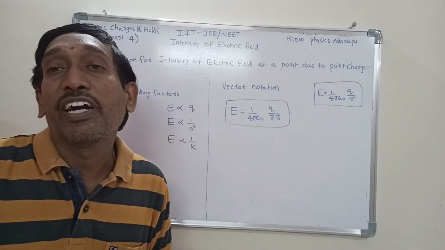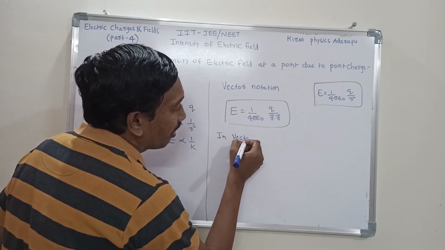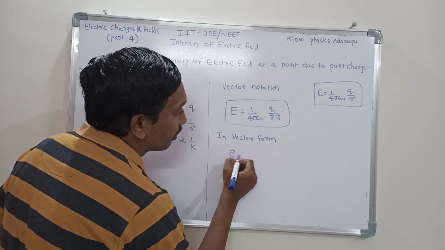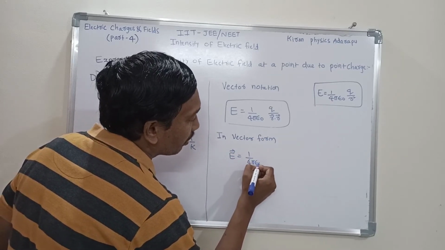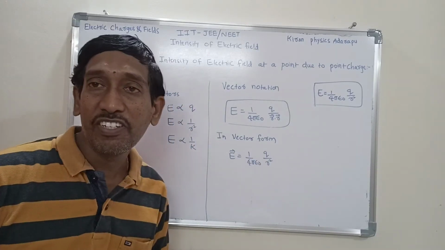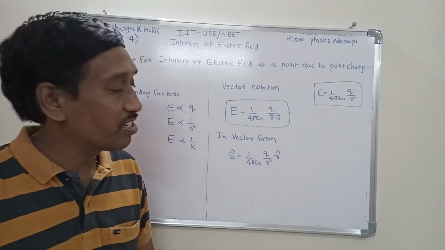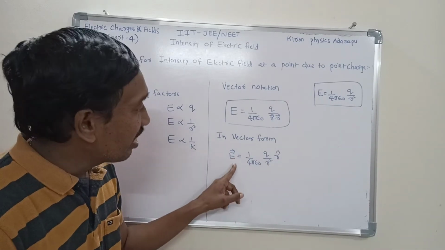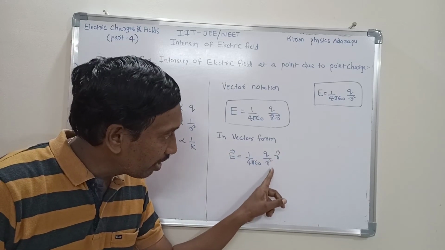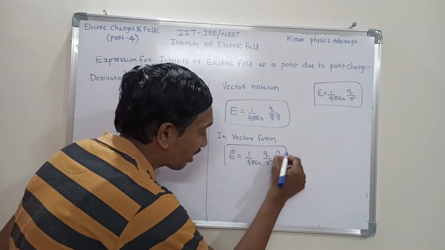Suppose you want the vector form. In vector form, electric intensity E bar is equal to 1 by 4 pi epsilon naught into q by r square, which is only the magnitude. But you want direction. Direction is always indicated by a unit vector. That's why we multiply by one unit vector. The unit position vector is r cap. That means the electric intensity in vector form is 1 by 4 pi epsilon naught into q by r square into r cap. This is the actual expression.